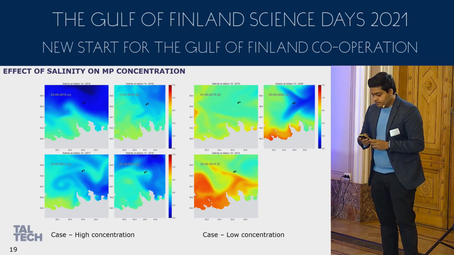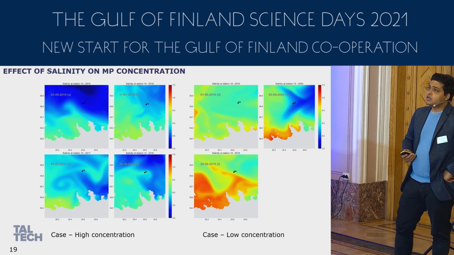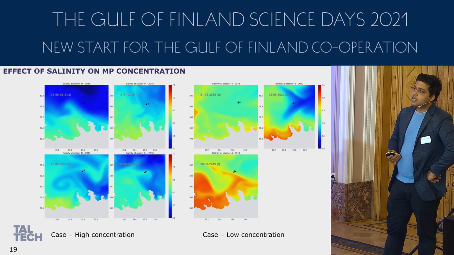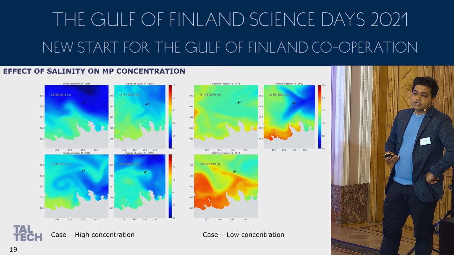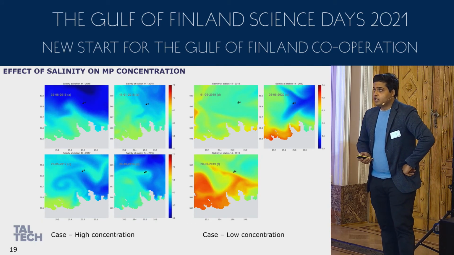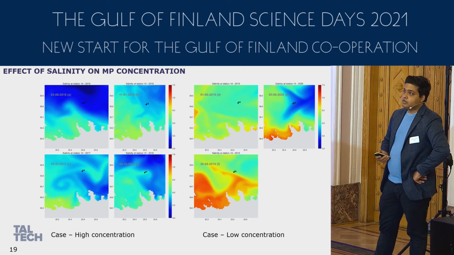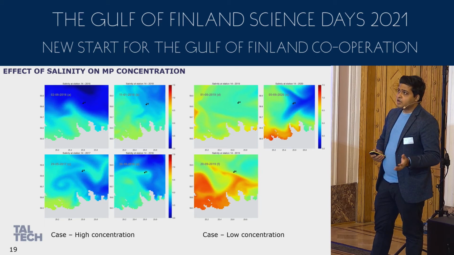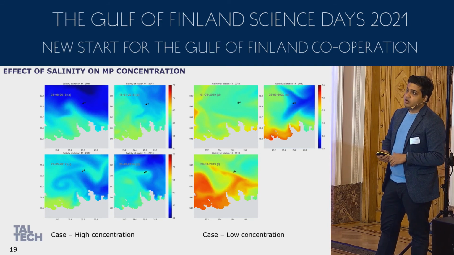Again, if you see the effect of salinity, the same theory of the fresh water applies. In the high concentration part, the salinity was quite less, meaning the fresh water has not spread with the open sea, and that is the reason microplastics can potentially get trapped. If you see all four figures, it is easily understood that the salinity was extremely low for the high concentration case. But for the low concentration case, the magnitude of salinity in both figures is very high generally, meaning that microplastics can get transported over here. That is how we come to know we have low concentrations here.